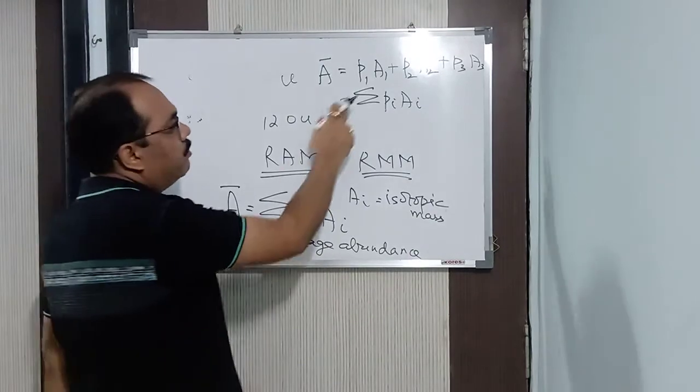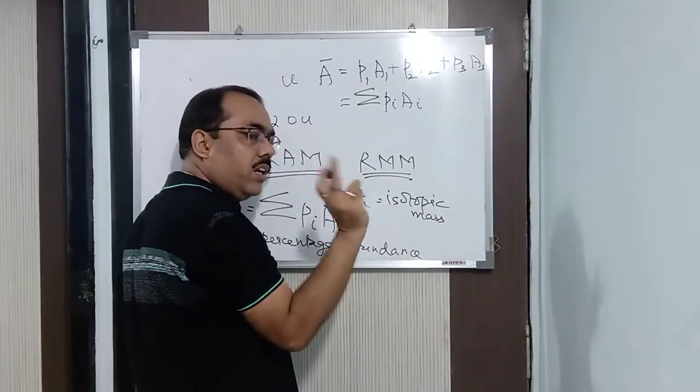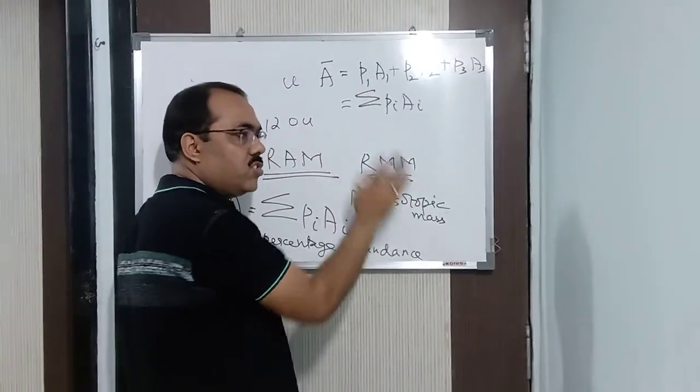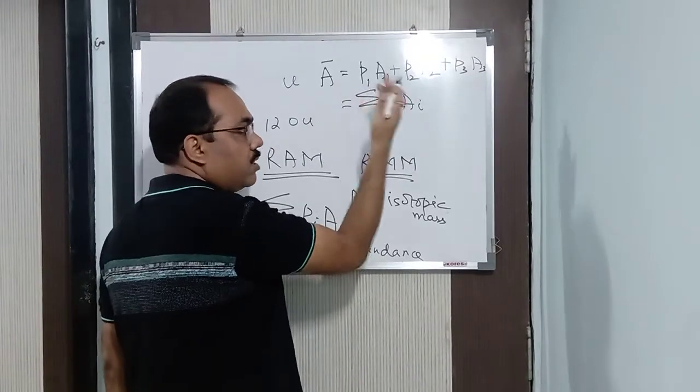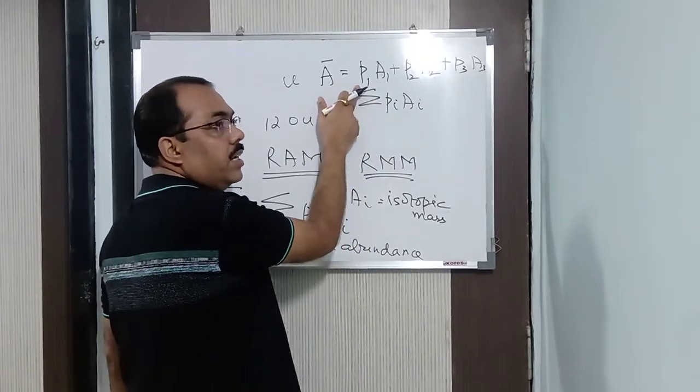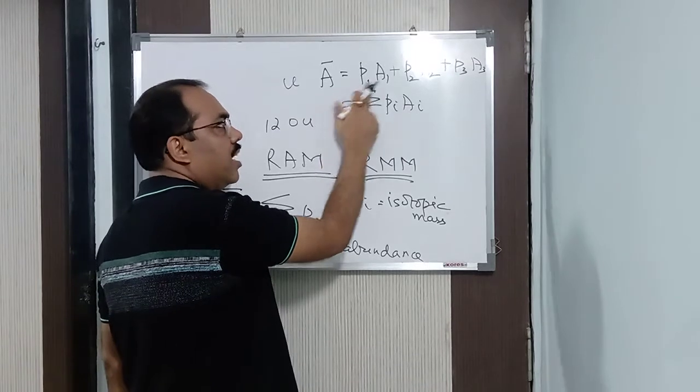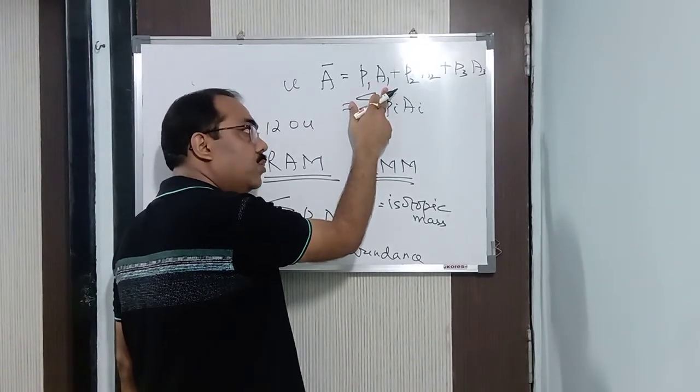Alright, again I repeat, the percentage abundance will be given to you. We'll do the numericals, don't worry, we'll do the numericals for it. But first you understand the theory. I'll do the numericals and I'll send it to you. So percentage abundance will be given to you, as well as the isotopic mass will be given to you.